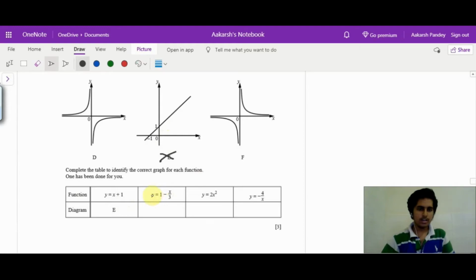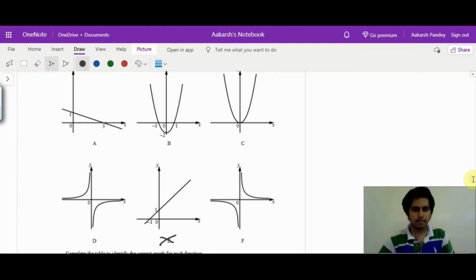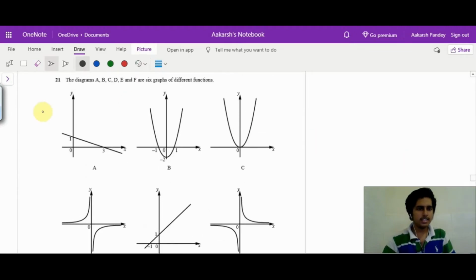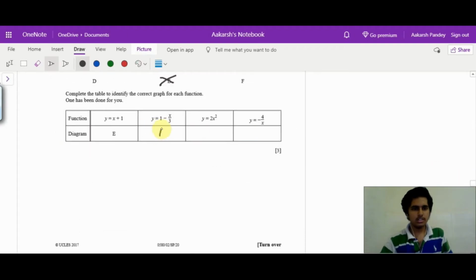So now I have y is 1 minus x by 3. Because we have assumed let x be 0, we get the value of y to be 1, and that is the case only in this part. Also what you can see is the slope is negative. The angle that it is making with the x-axis is obtuse, so the slope is negative, and that is what has been given in the function. So this is graph A.